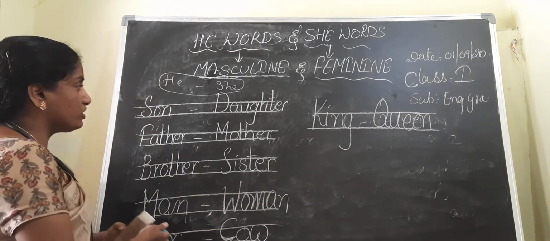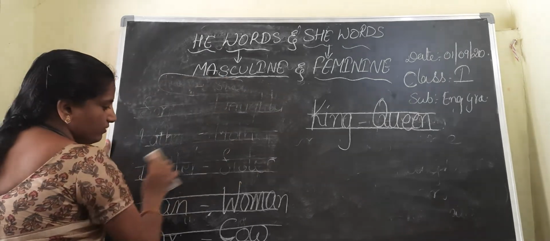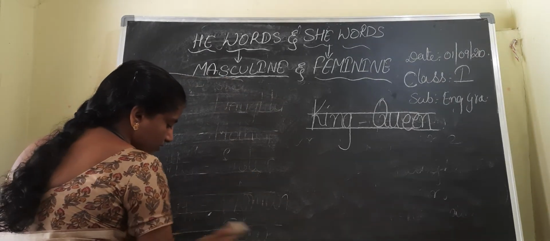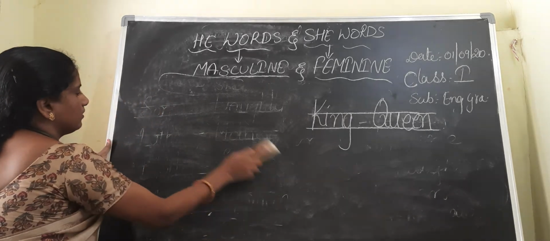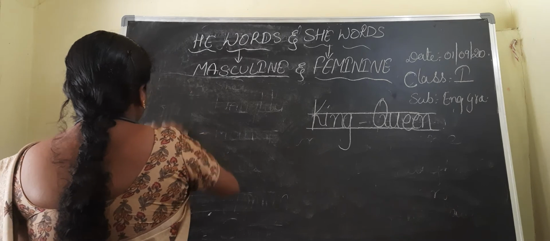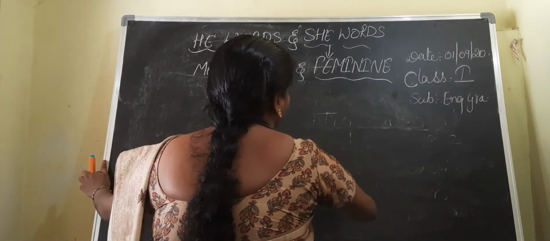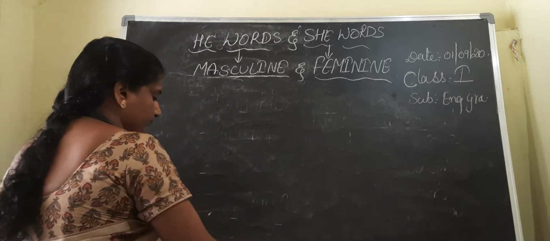Now I will give you the she words. Write down the he words for the given she words. Now I am giving the she words, you give the he words to me.